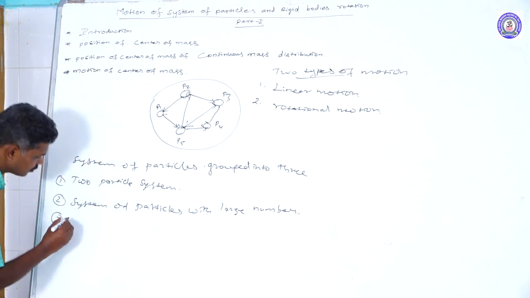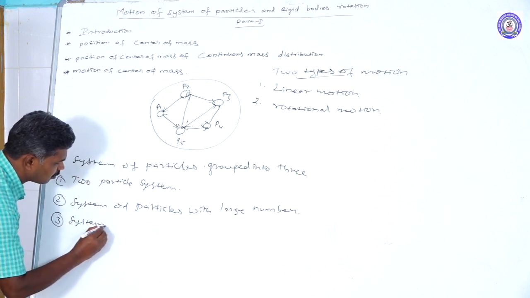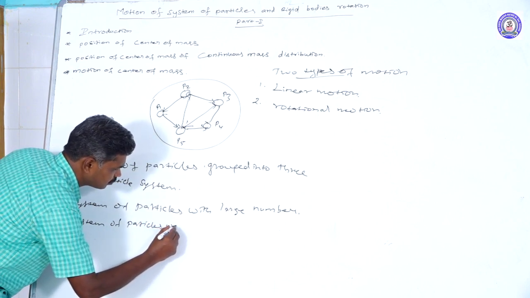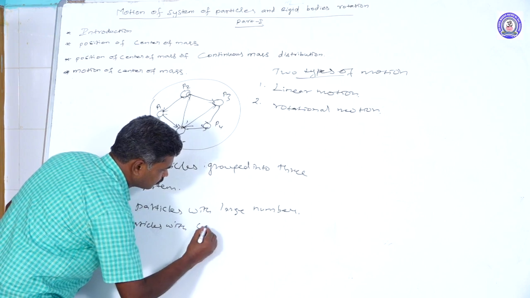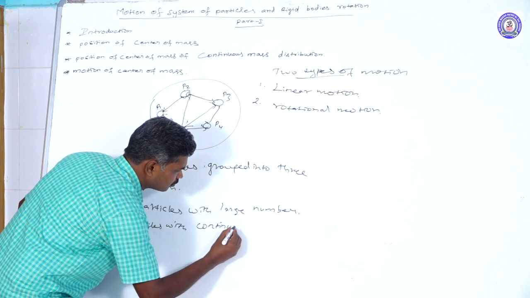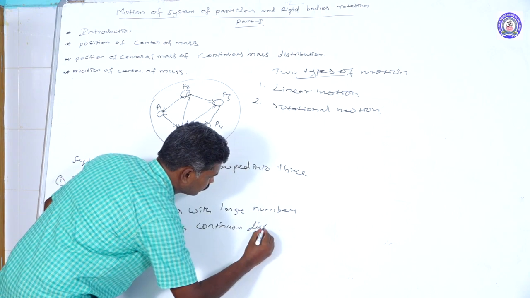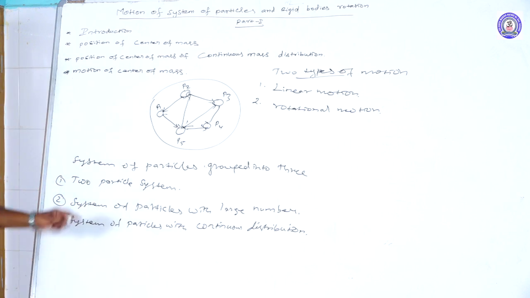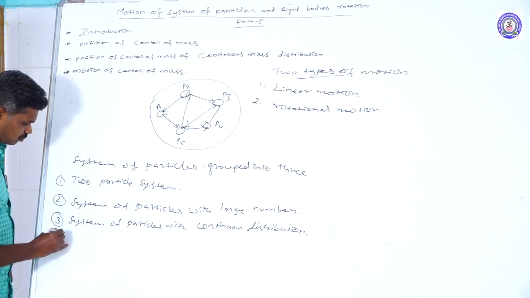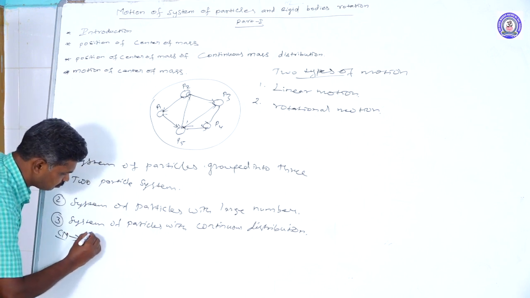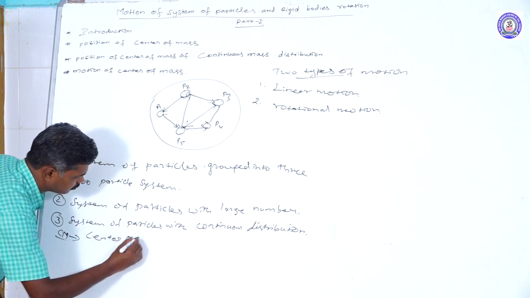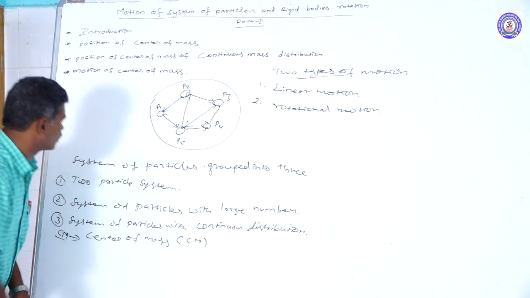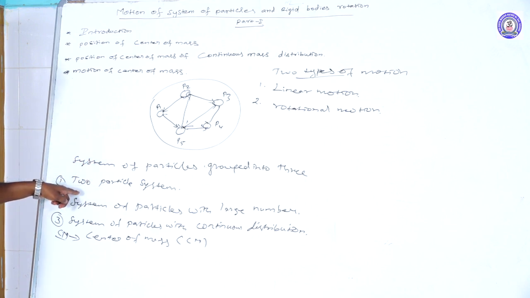That's why it is a system of particles with a continuous distribution. For studying the center of mass, shortly named CM, we group the systems of particles into three.